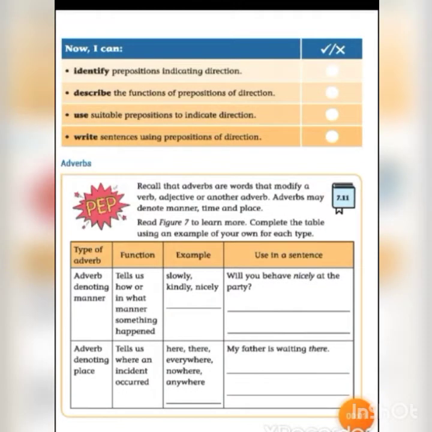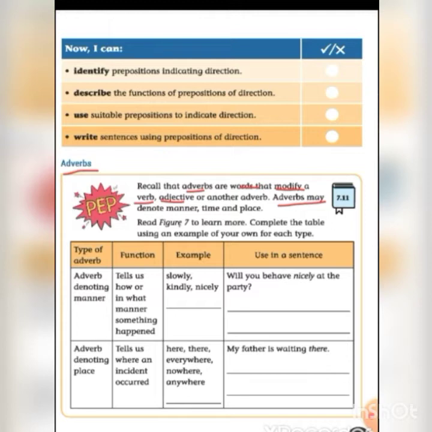Let us see in our textbook, children, adverbs. Recall that adverbs are words that modify a verb. Modify means it partially changes the verb. It modifies a verb, adjective or another adverb. Adverbs may denote manner, time and place.